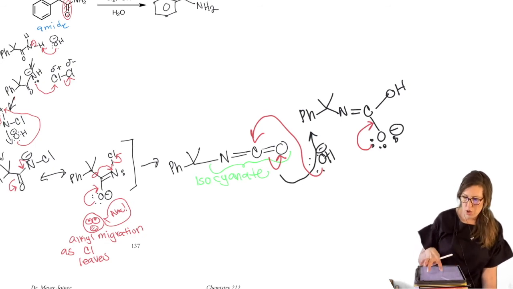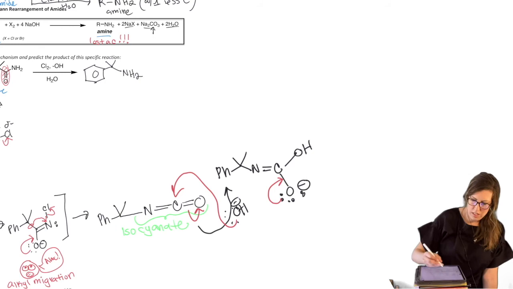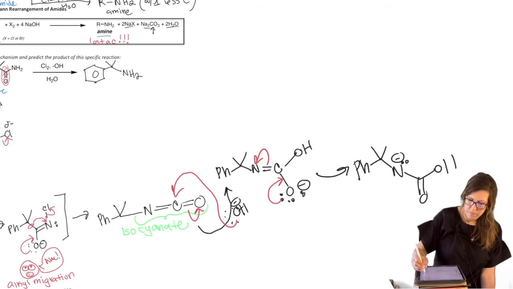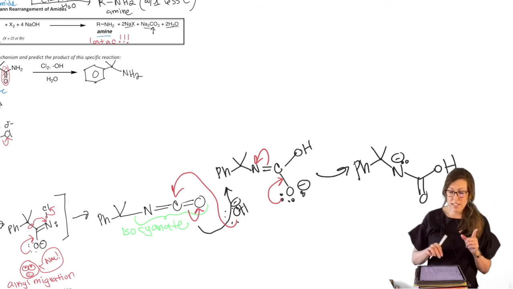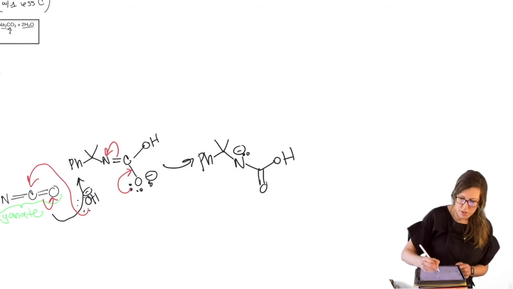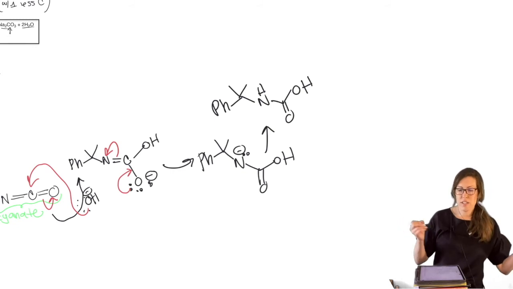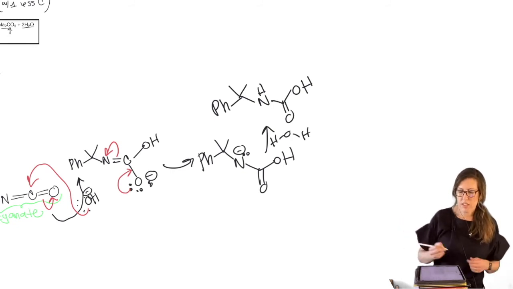It's going to open that pi bond. So look at where we have what we have now. So we have N minus, and then we have our carboxylic acid. We're going to neutralize that to get to another neutral intermediate. We have water present. Even water will be something we can use to help us with that.